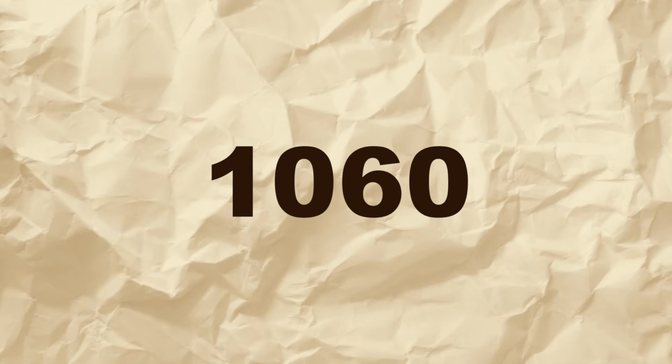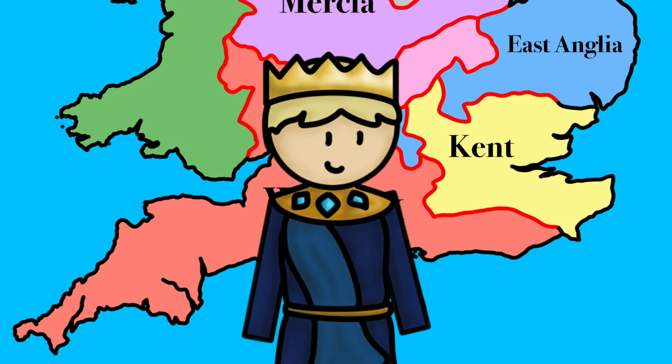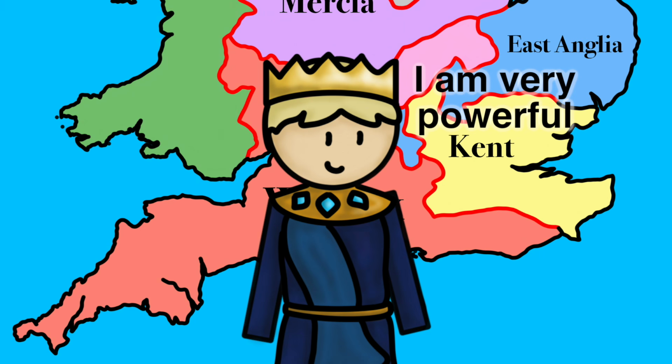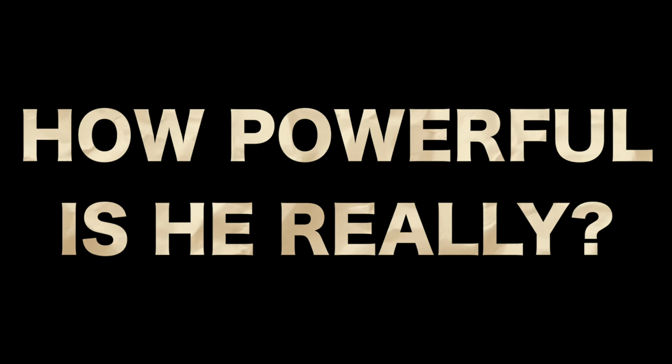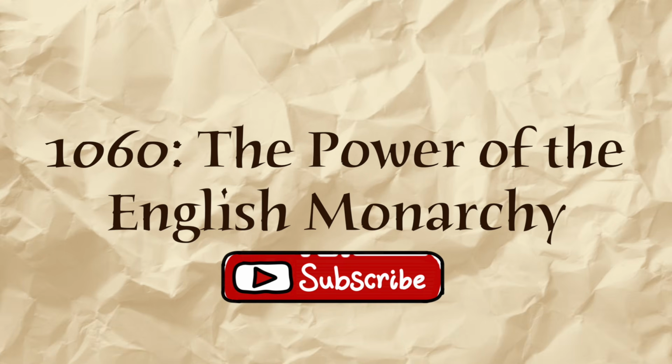It's 1060. Edward the Confessor is the King of England. He's the most powerful man in Anglo-Saxon England and governs the country. But how powerful is he really? 1060. The power of the English Monarchy.